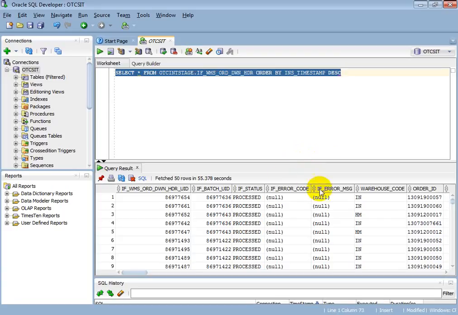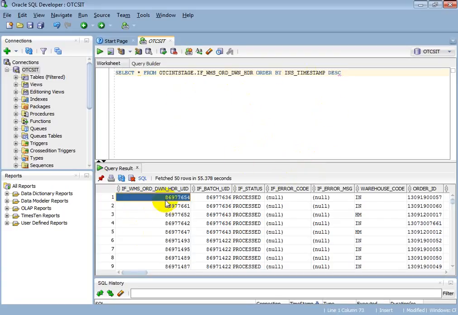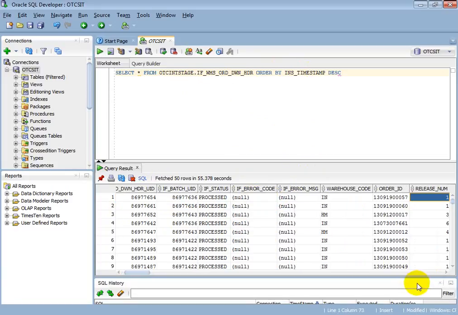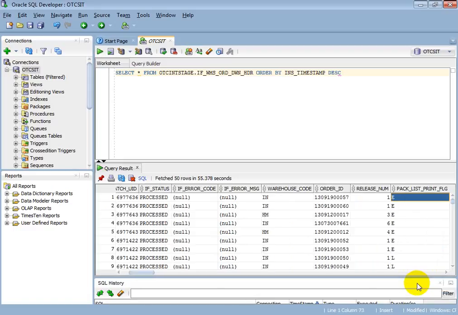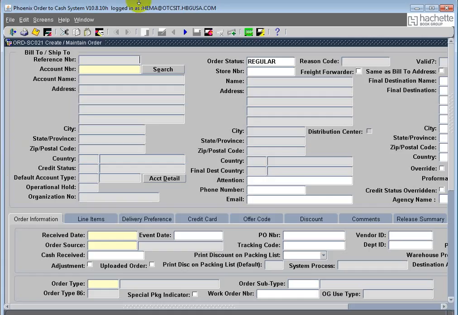Okay, so this is the header table. In the header table, you will find the order ID, which is nothing but the reference number of your order, and the release number. Just a second, let me show you the screen.